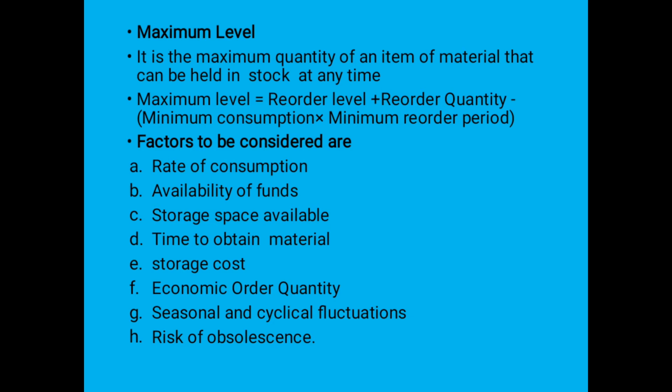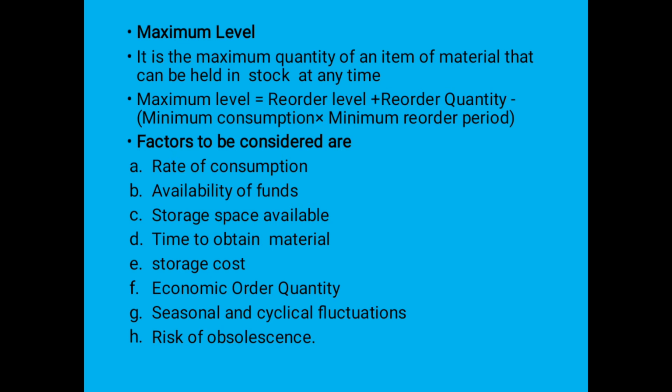Then storage cost, if the cost is too high, we don't go for this. Then economic order quantity, which is the optimum order that can be placed at a time. Then seasonal and cyclical fluctuations, depending upon the nature of the product. Different products have different demands, right? So we have to consider the seasonal and cyclical fluctuations.